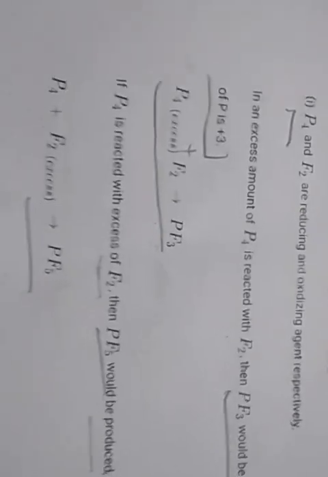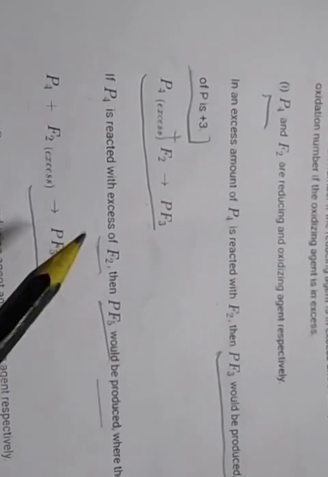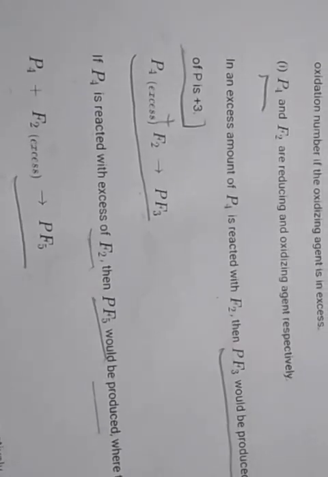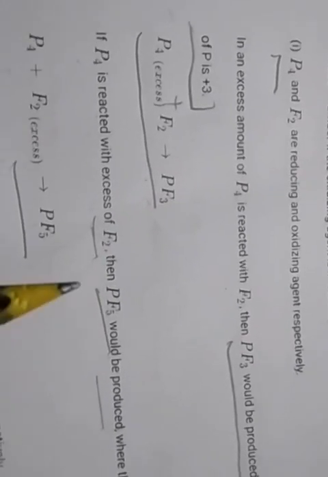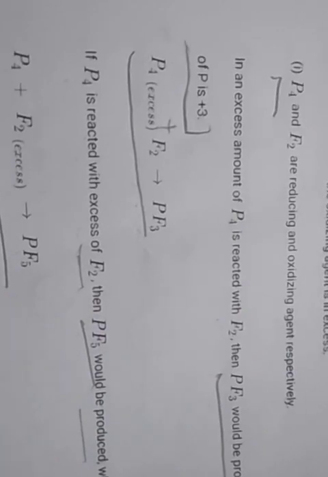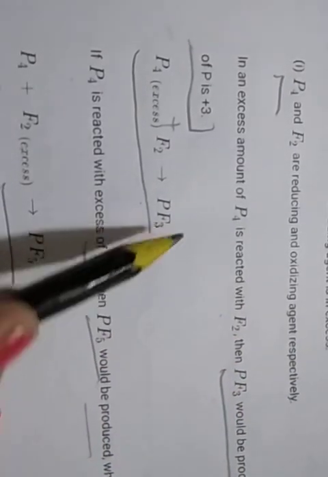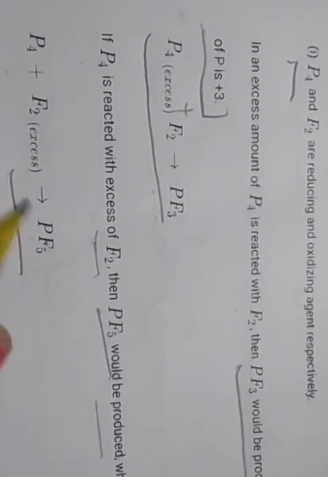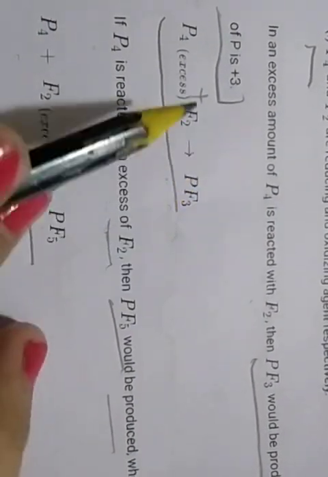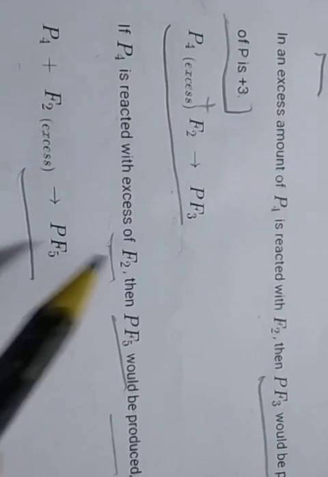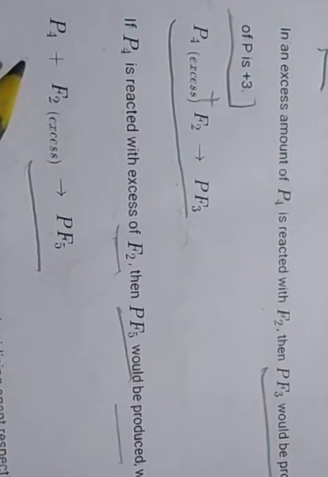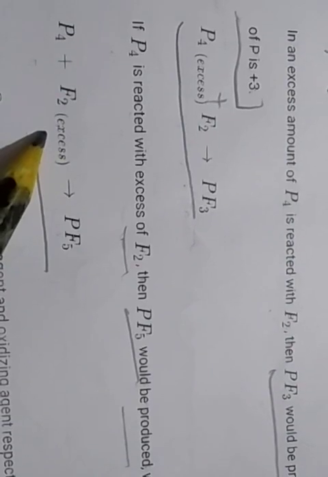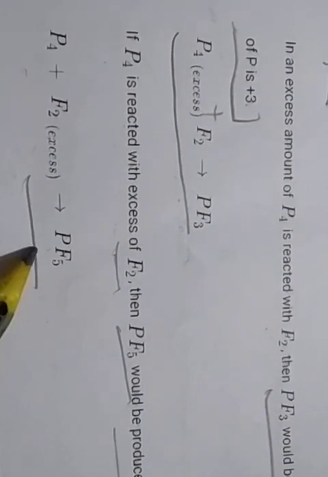So whenever we take any substance, we have to take it in excess amount. With an oxidizing agent and a reducing agent, a compound is formed which has a lower oxidation number when the reducing agent is in excess, and when the oxidizing agent is in excess, a higher oxidation number is obtained.